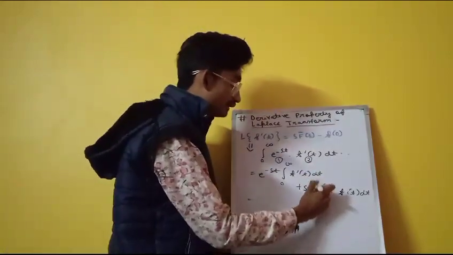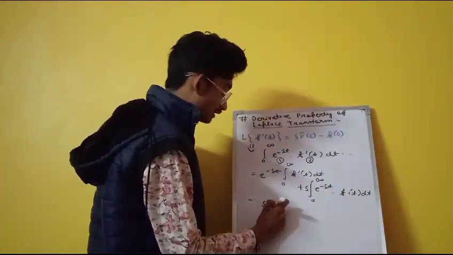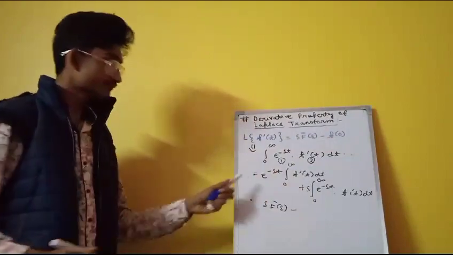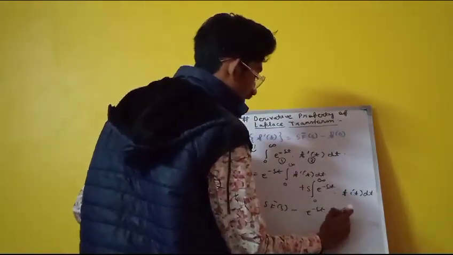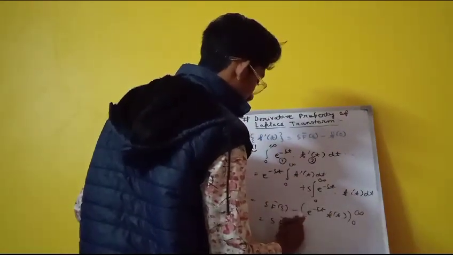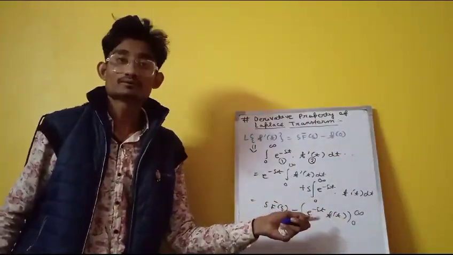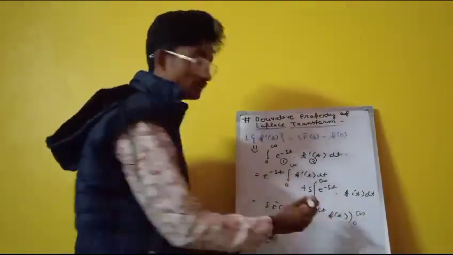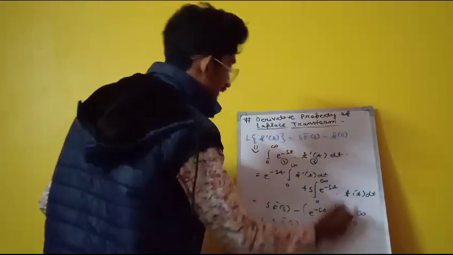Because Laplace of f of t is integral 0 to infinity e raised to power minus s t f of t dt. So s into f bar of s will basically minus e raised to power minus s t will go outside. So e raised to power minus s t into f bar of t is f of t. Now put the limit 0 to infinity, right? S f bar of s minus, put the upper limit e raised to power minus infinity, that tends to 0. So upper limit if you put that will be 0, and put a lower limit, so e raised to power minus 0, that is 1, into f of 0, that is f of 0. So the thing is proved.